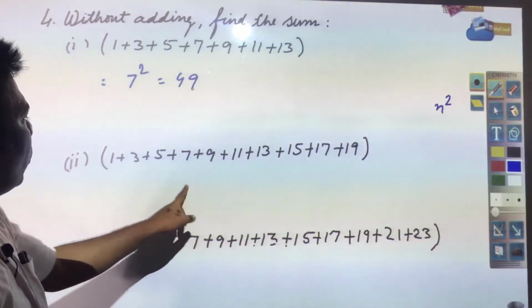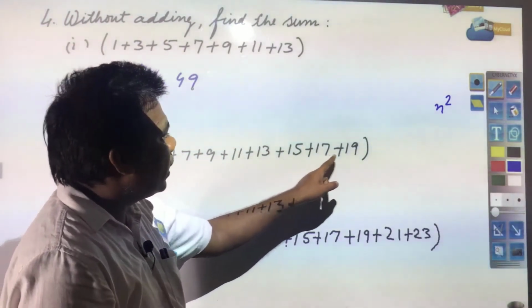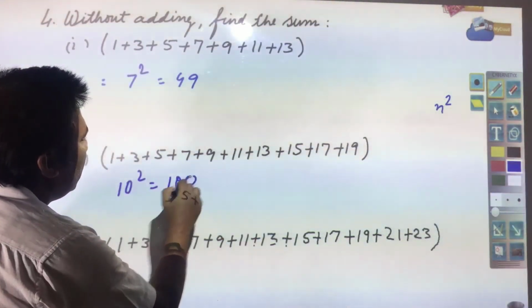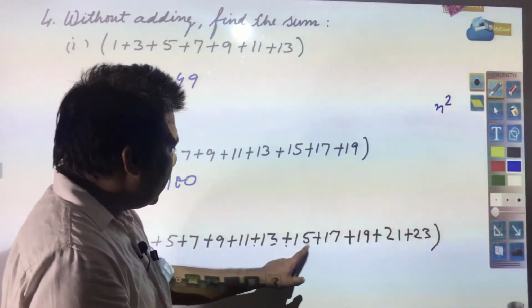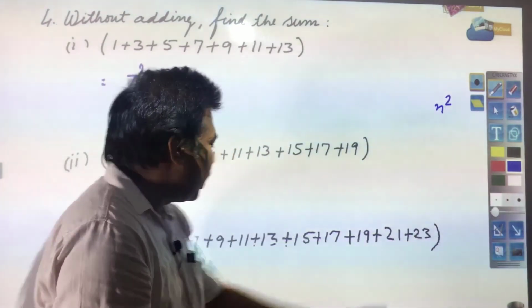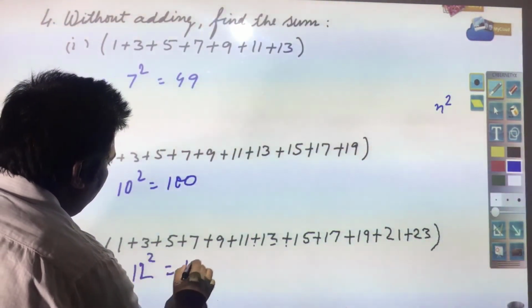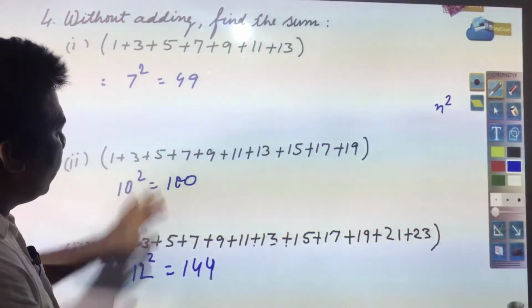In the same way, count this: 1, 2, 3, 4, 5, 6, 7, 8, 9, 10. So this will be 10 square, it means 100. Then 1, 2, 3, 4, 5, 6, 7, 8, 9, 10, 11, 12. So this will be 12 square, and that will be 144. In this way the answer is required to be written.